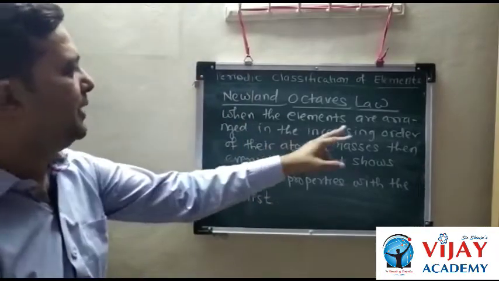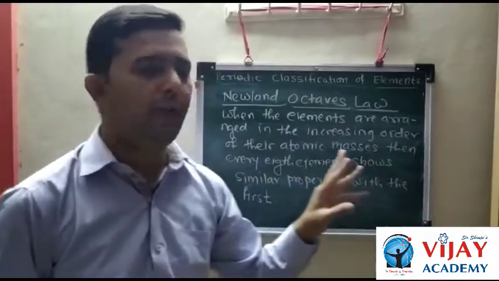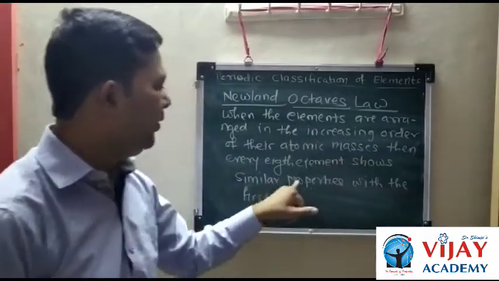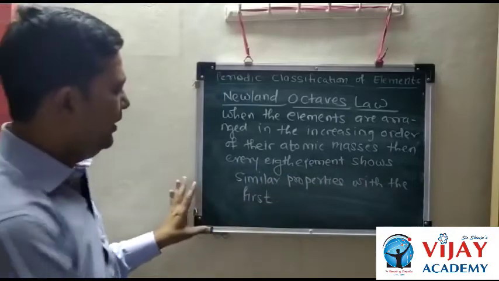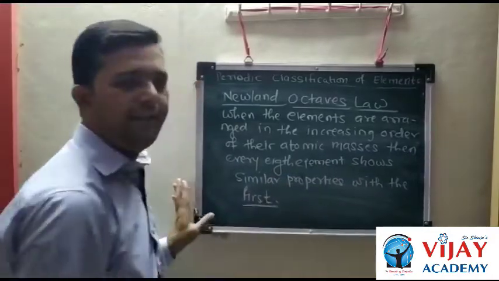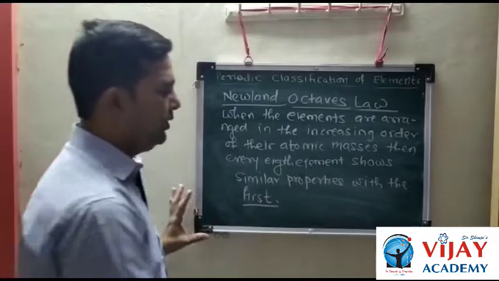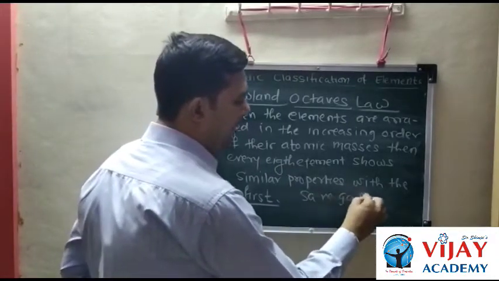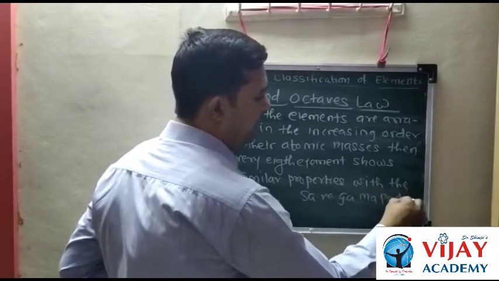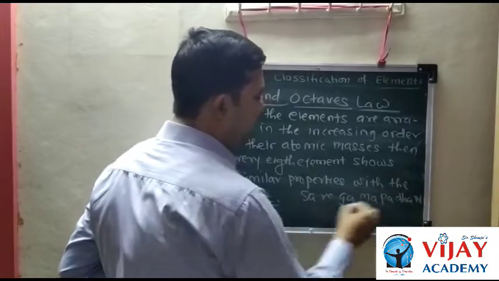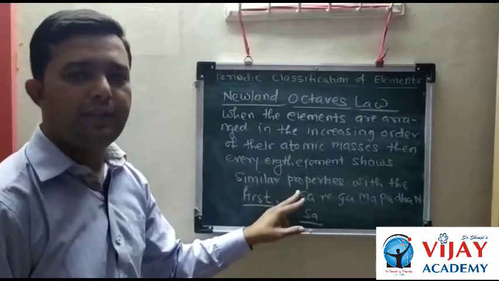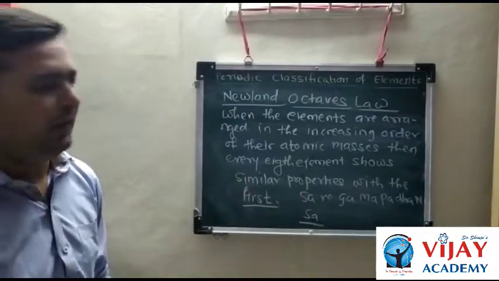He compared this classification with the musical notes like sa, re, ga, ma, pa, dha, ni, and again the 8th note was sa. So the first and 8th are similar.